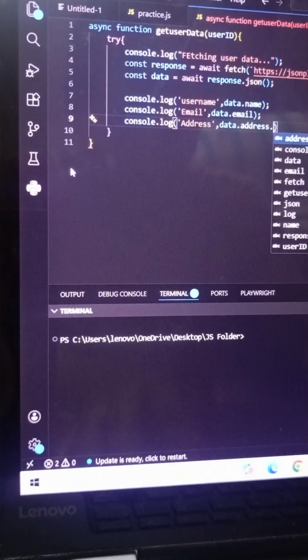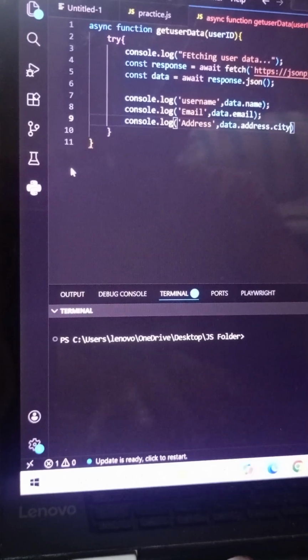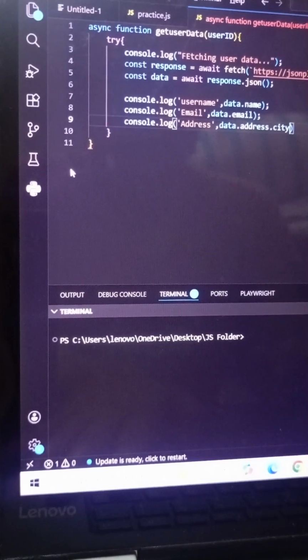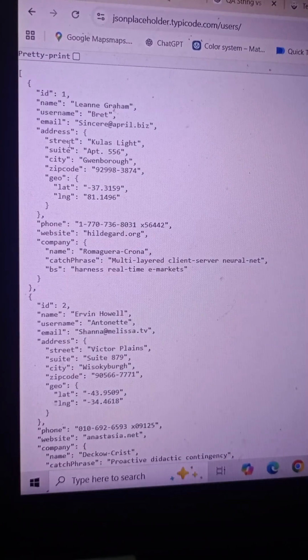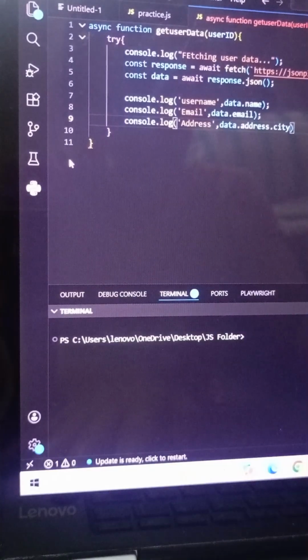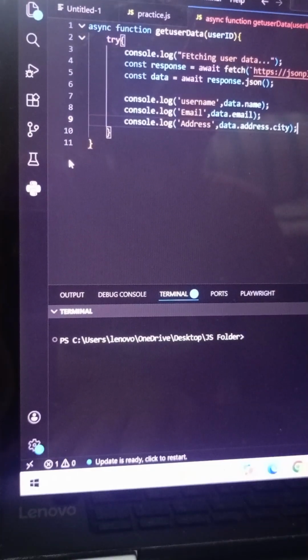I want the city one, because data dot address means which address, so I have to be specific about which data I'm going to fetch. So I'm going to fetch the city, okay, right.